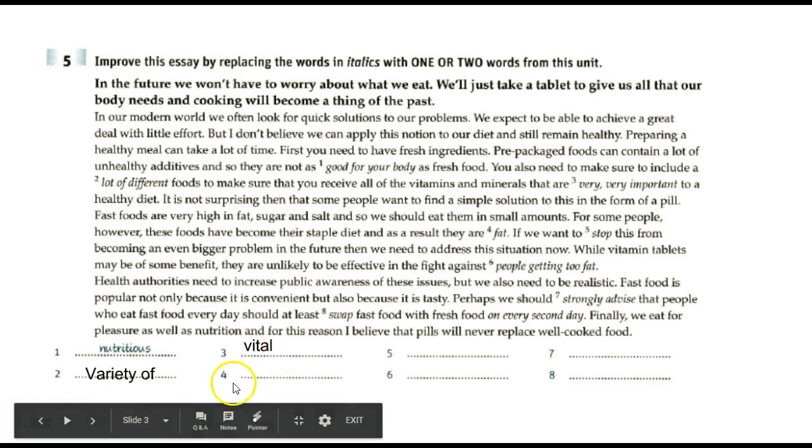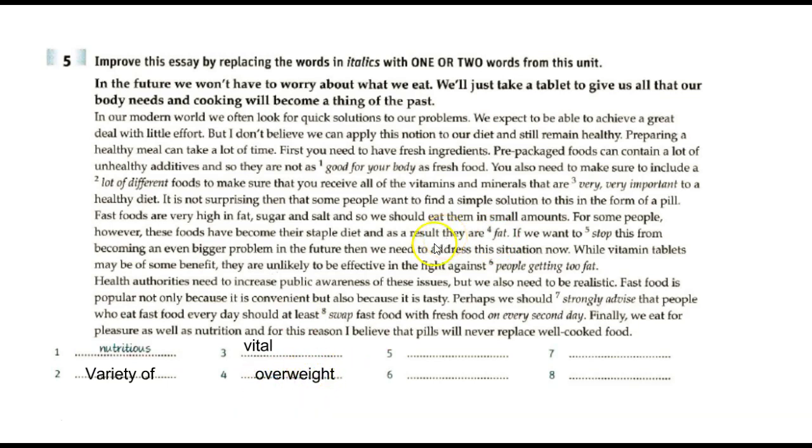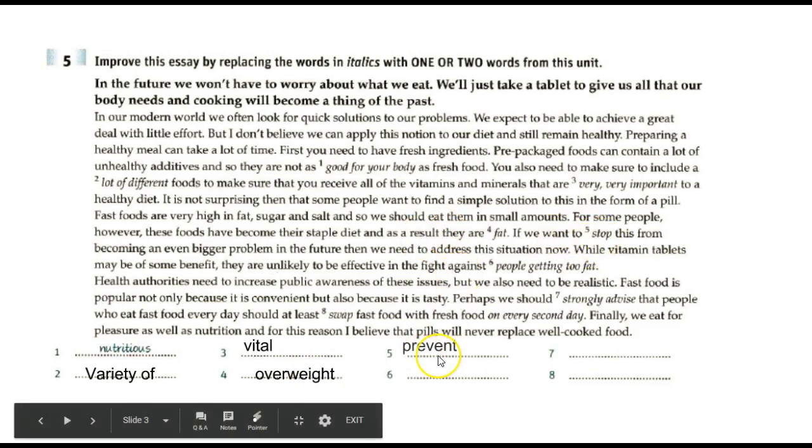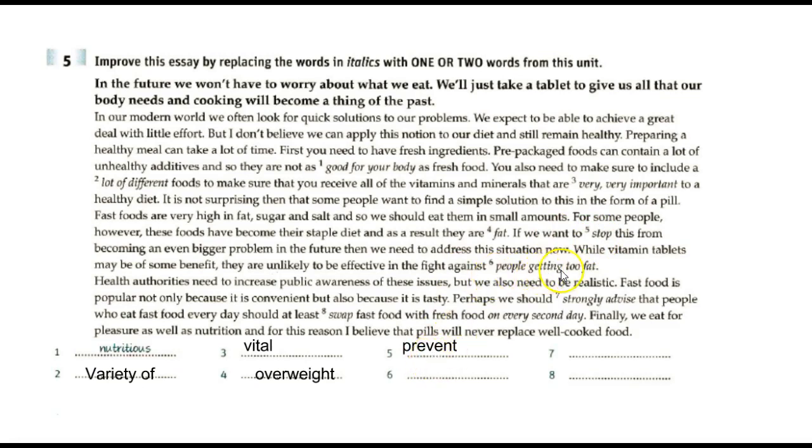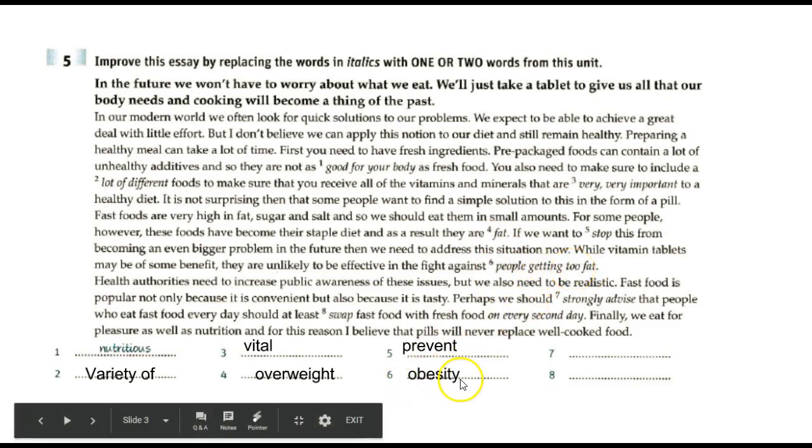So, number 4, we have the word fat. Another word for fat is overweight, and we did talk about this word previously. Number 5, stop. To stop something means to prevent something. And then people getting too fat. So we have fat and then we have too fat. It becomes a disease, which is obesity. Obesity is a noun. People becoming too fat.